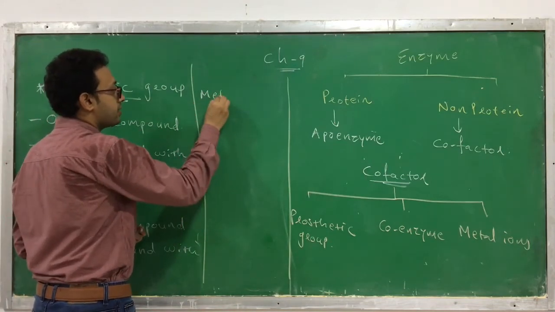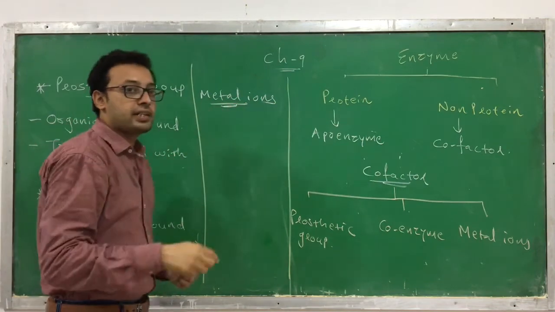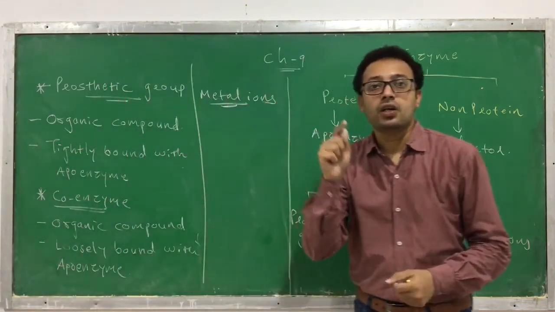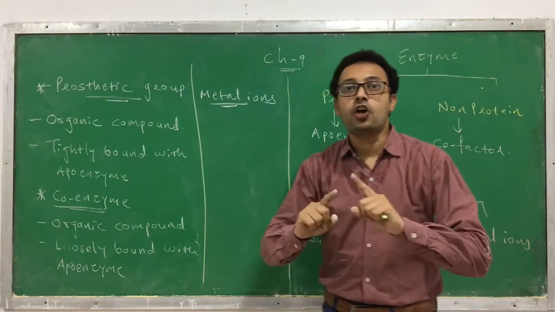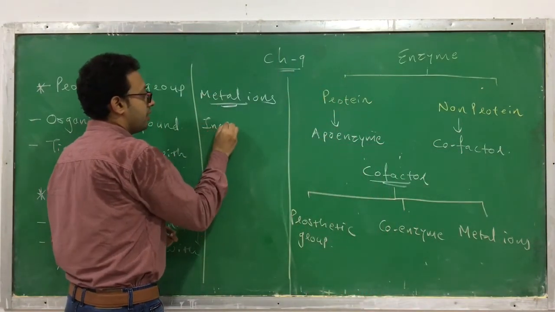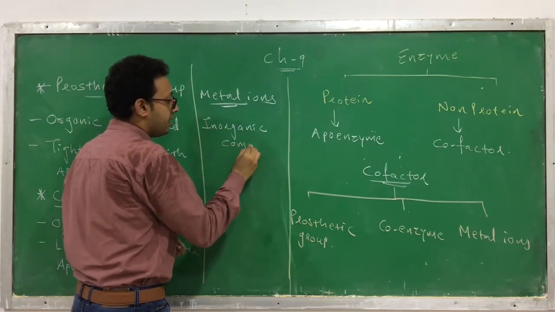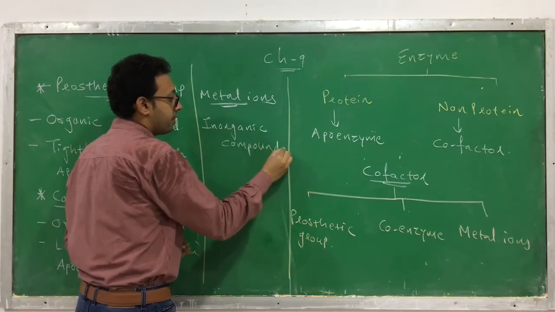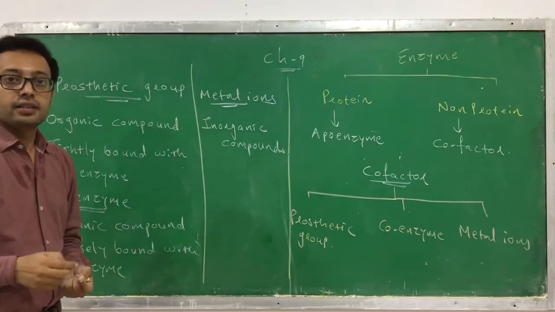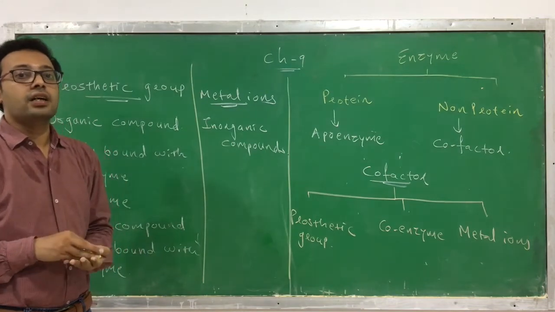It is a metal ion. Metal ions can also act as cofactors, but they are not organic. They are inorganic compounds which can act as a cofactor.